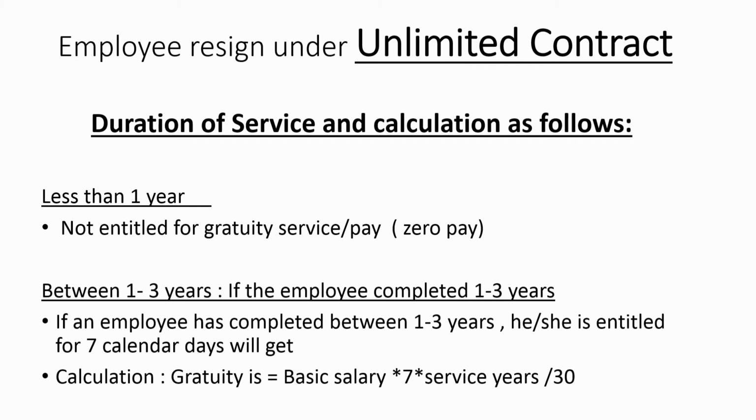If the employee has served less than 1 year, the result is the same for employer termination and employee resignation: they are not eligible for any gratuity.